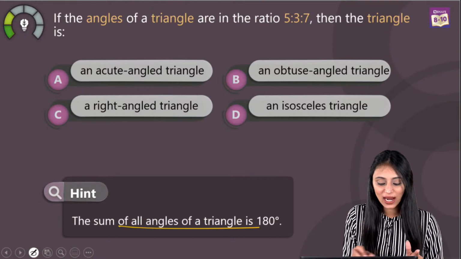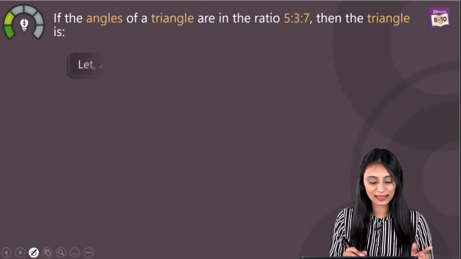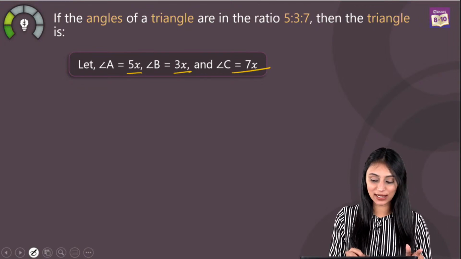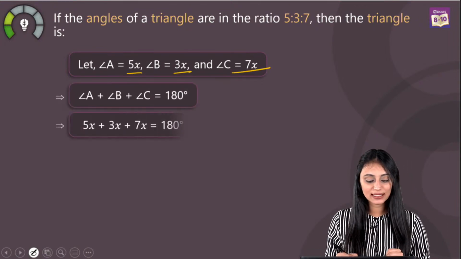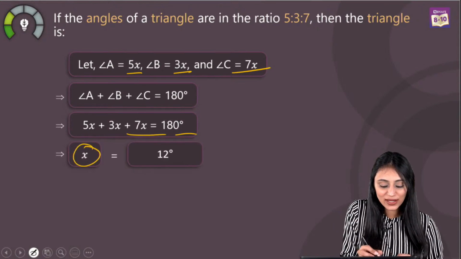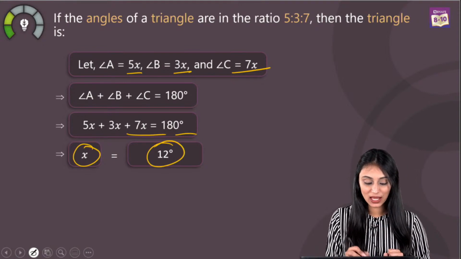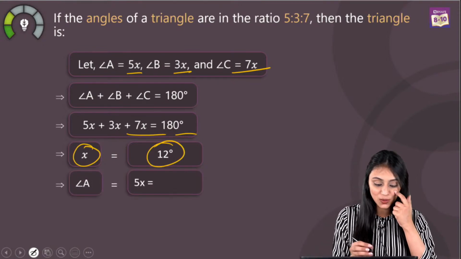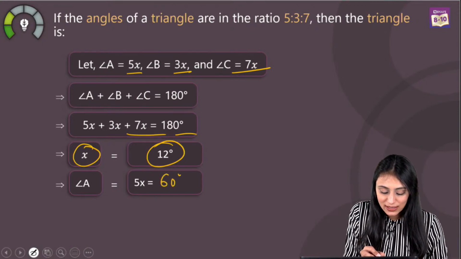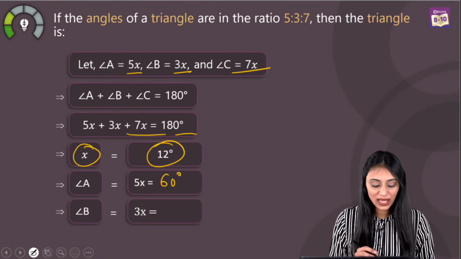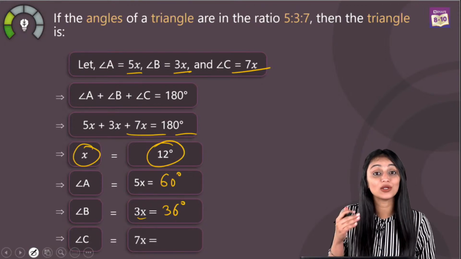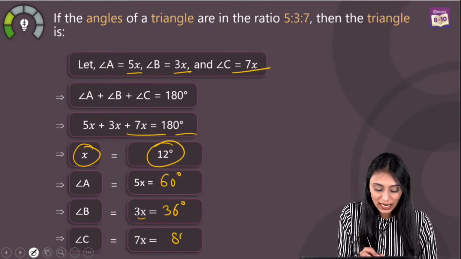So we know that the sum of all angles of a triangle is 180 degrees, right? That's the angle sum property. Now let's assume here that angle A is 5x, B is 3x, angle C is 7x. So the sum of all the angles is 180 degrees. So let's add them up, equals 180 degrees. So from here you would get the value of x, that's going to be 12 degrees, right? But I need the measure of the angles here. So angle A, which is 5x, that's going to be 5 times 12, which is 60 degrees, right? And similarly, we have angle B, that's 3 times 12, that's 36 degrees, and angle C, that's 7 times 12, and that is going to be 84 degrees.